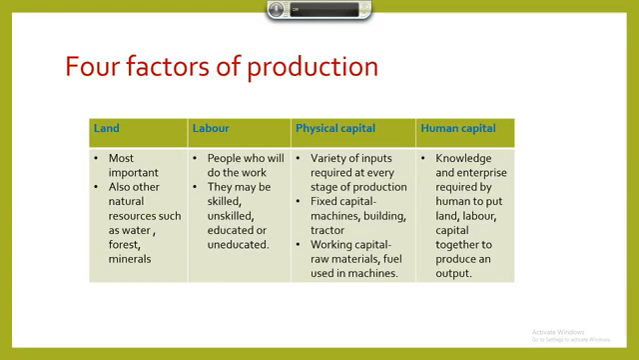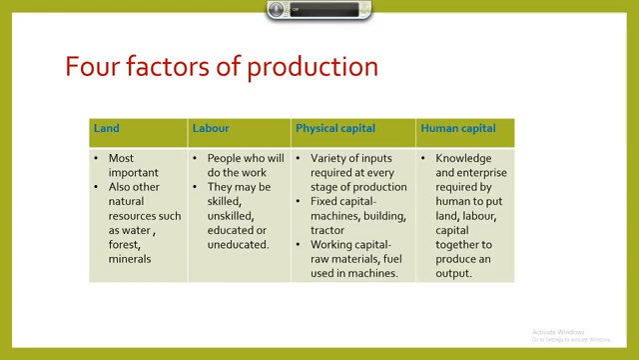Third is physical capital. A variety of inputs required at every stage of production are the physical capital. Physical capital may be fixed capital or working capital. Fixed capital are those inputs which are purchased once and used again and again. Examples of fixed capital are machines, building, tractor. Working capital are those which are to be purchased regularly. Examples of working capital are raw material, fuel used in machines, etc.